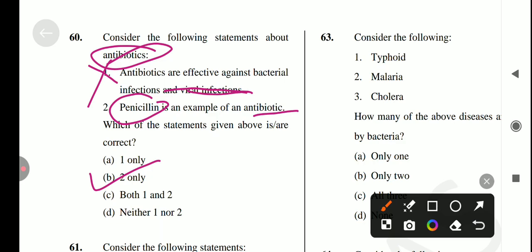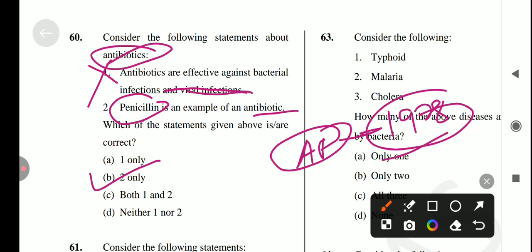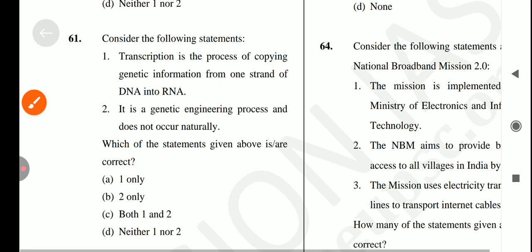Okay, so who discovered penicillin for the first time? It's Alexander Fleming ने discovered किया था 1928 में, and it was the first widely used antibiotic. So the answer is option B. Let's come to the next question.